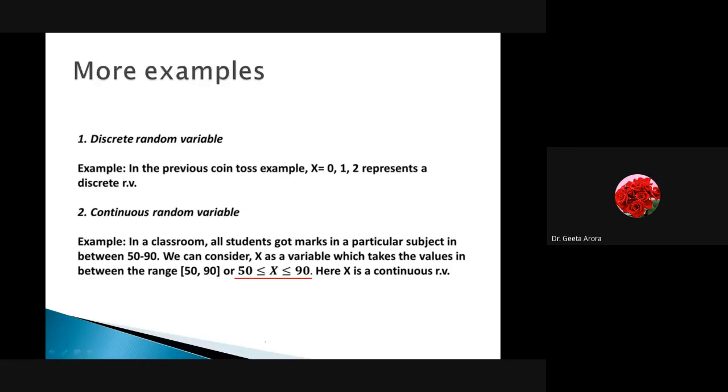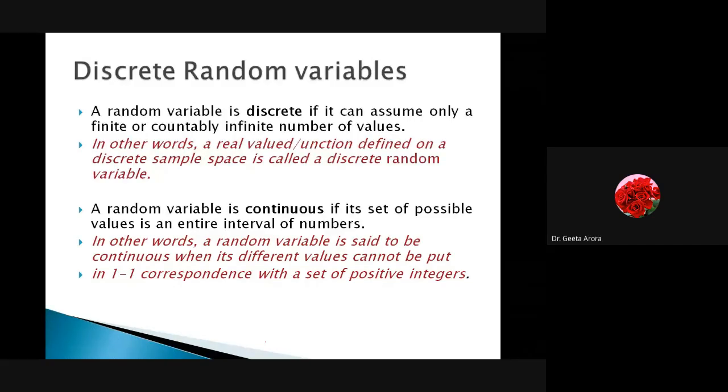So be sure to open your mind for the new properties and concepts to come. This is the simplest one that we are learning today. Here again we have some definitions, because if an examiner asks you, how will you define it? A random variable is discrete if it can assume only a finite or countably infinite number of values. In other words, a real valued function defined on a discrete sample space is called a discrete random variable.